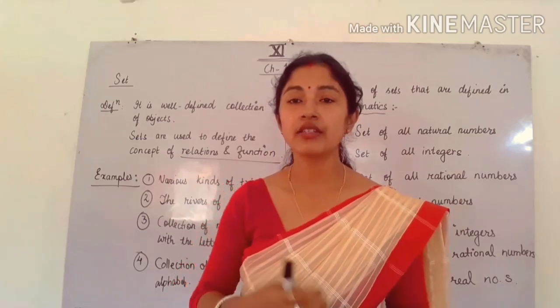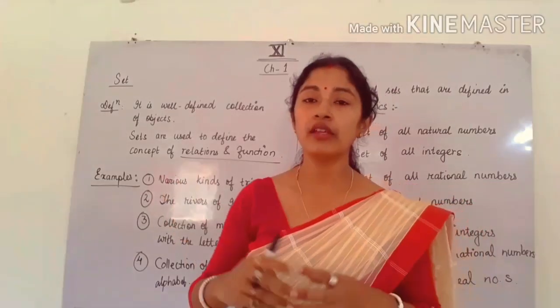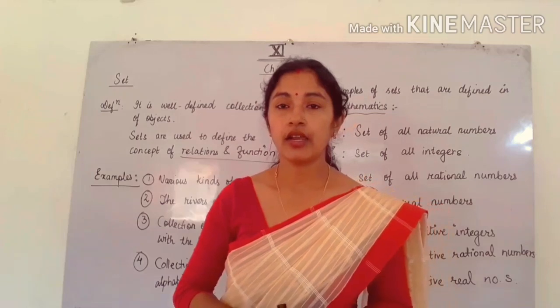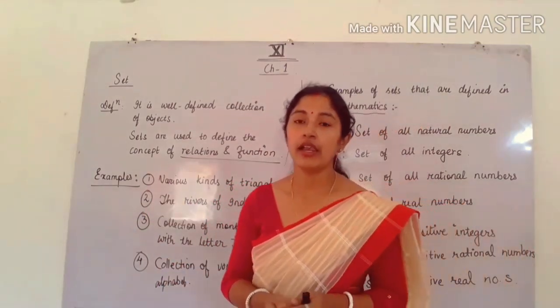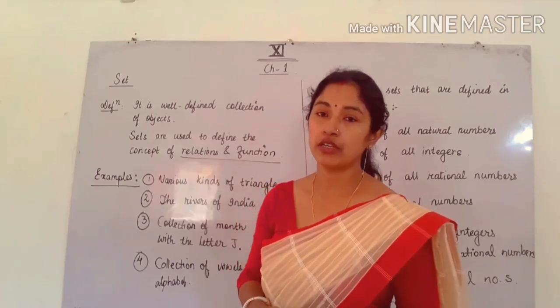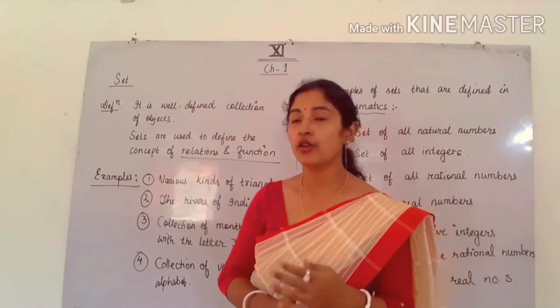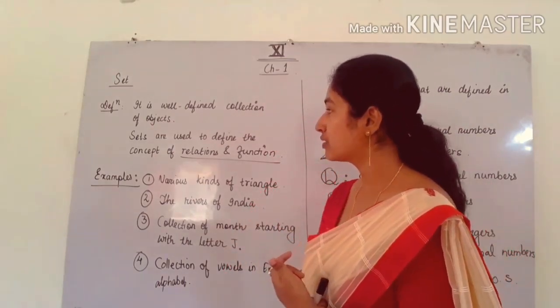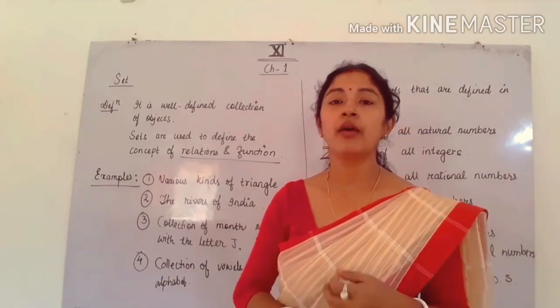Okay, set of various kinds of triangles. Suppose this is a board and I am drawing many triangles on this board, so this will be a set. The collection of all triangles in a plane will be a set. Okay, like that there are many examples of sets. So let me discuss one by one. So first of all, this is the definition: it is a well-defined collection of objects. In place of objects we can say elements, or we can say members.